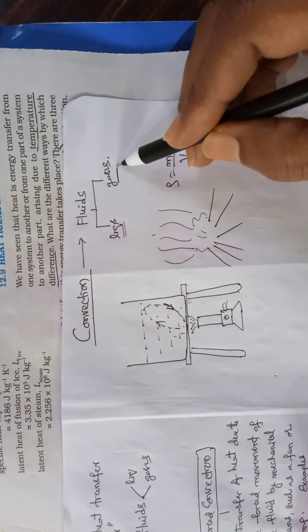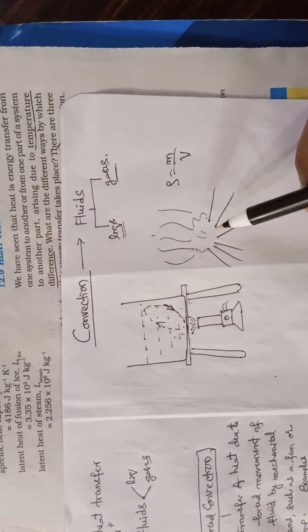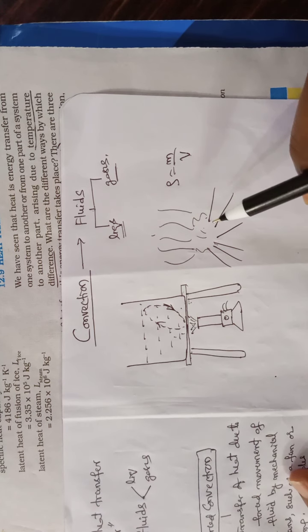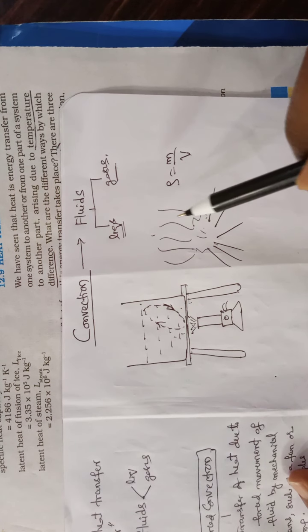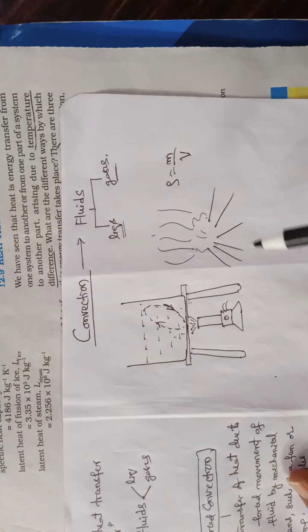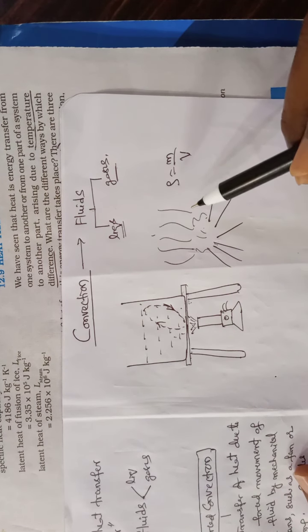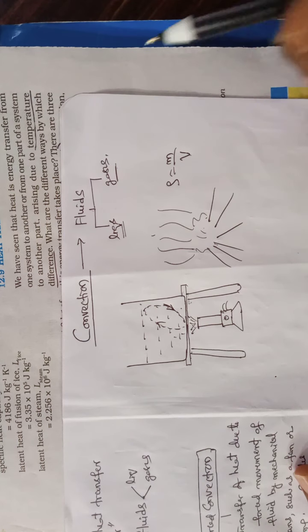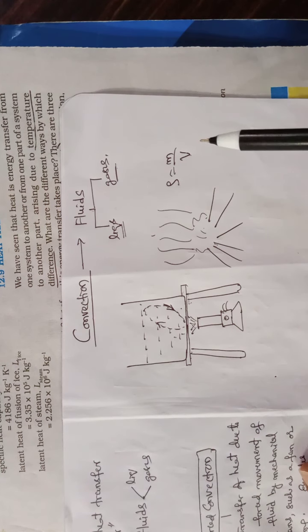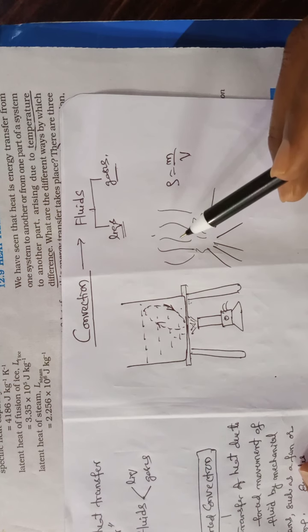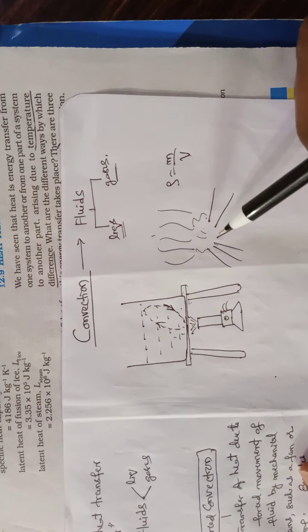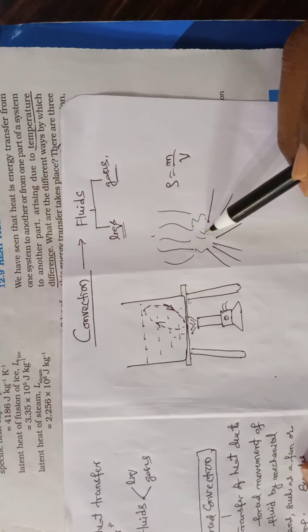Next, gases. When you gather sticks and set a fire, you can see smoke moving upward. Why is it moving upward? Why does it not spread on the surface of the earth? The reason is it is getting heat energy from here.